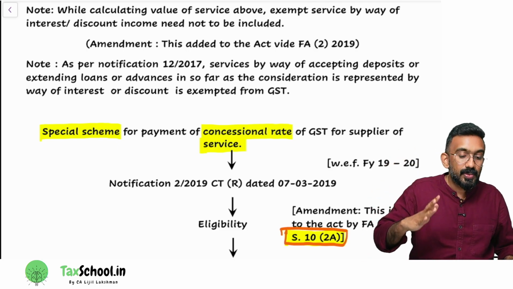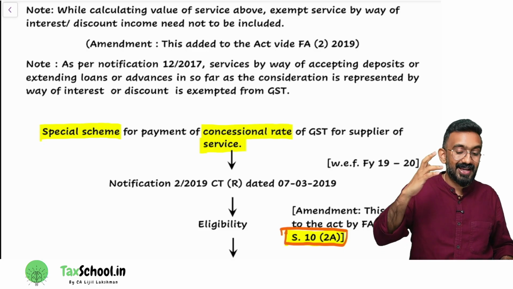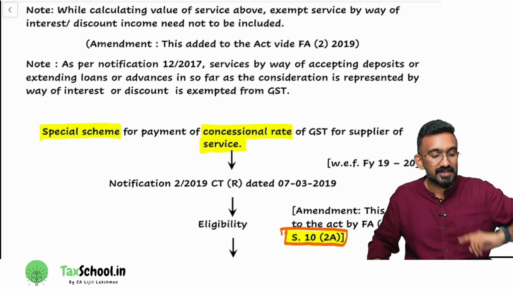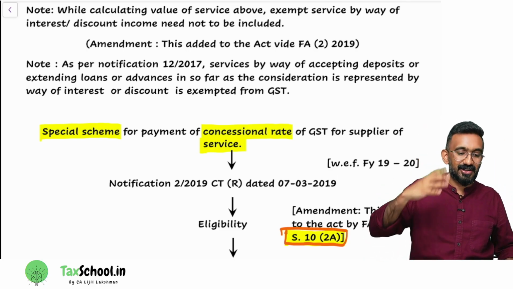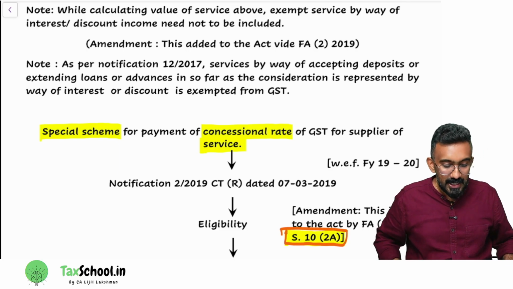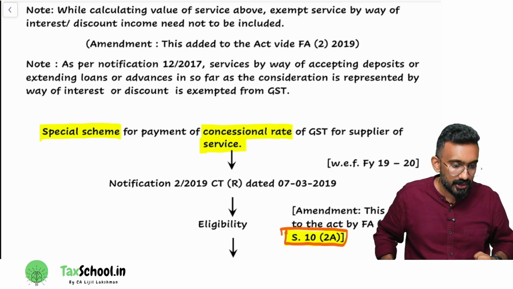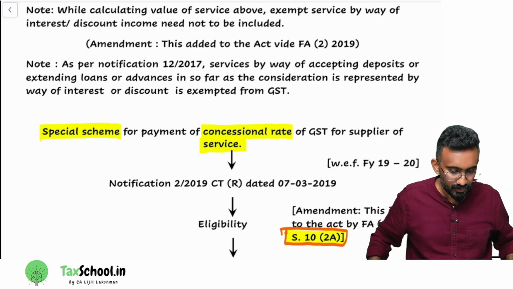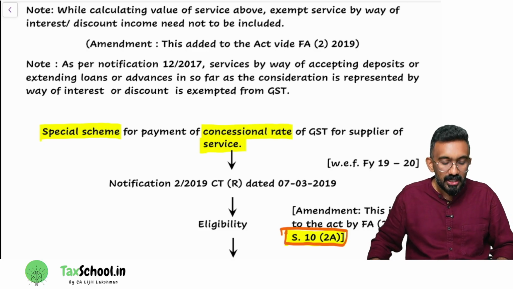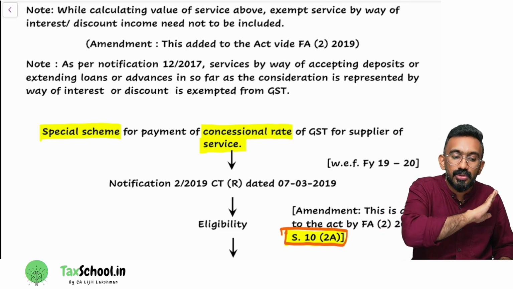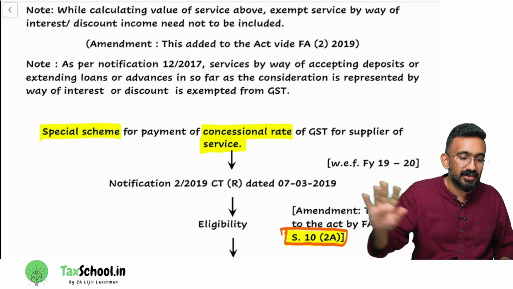What did I teach you when I taught you the definition of aggregate turnover? Aggregate turnover includes exempt supply or excludes exempt supply? It includes exempt supply. There are four things included: taxable supply, exempt supply, interstate supply, export, right? So you basically have to include your exempt supply also into the aggregate turnover. Are you guys understanding the structure? However, for composition levy scheme computation, just for this computation, don't include interest into the turnover anywhere.